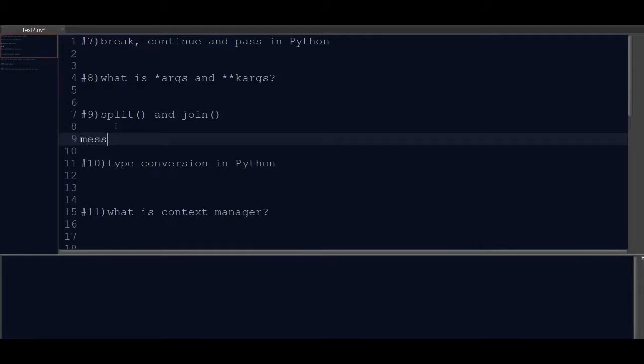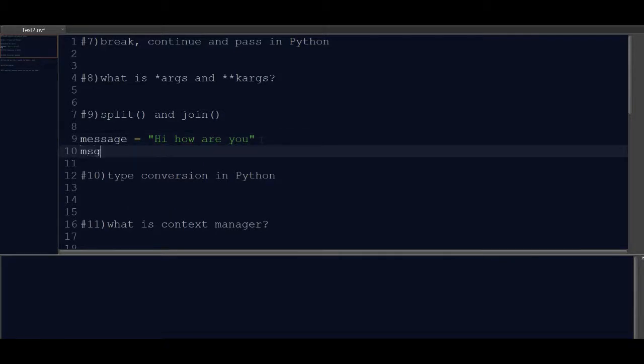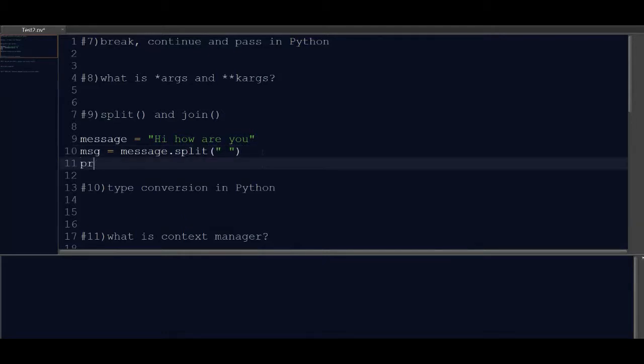Let's take a string message and declare some string, say, hi, how are you? Then take another variable in which we will store the split result: message dot split, and we will split it based on space. Now let's try to print the message. As you can see, it has split the string into 4 items: hi, how, are, you.